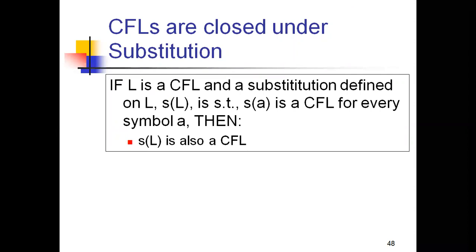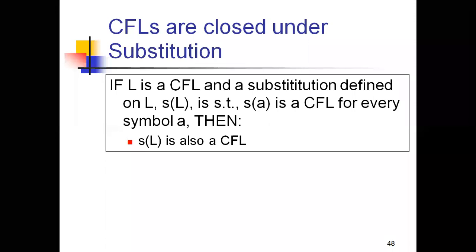When the language L is a CFL and S is the substitution defined on L, then it becomes S(L), right? Then what are you going to show there? I am going to show the substitution of an alphabet, so S(a) is a CFL. And then finally, what I need to prove is that S(L) is also a CFL, right? When S(a) is a CFL for each alphabet symbol, then automatically the language also becomes a CFL.